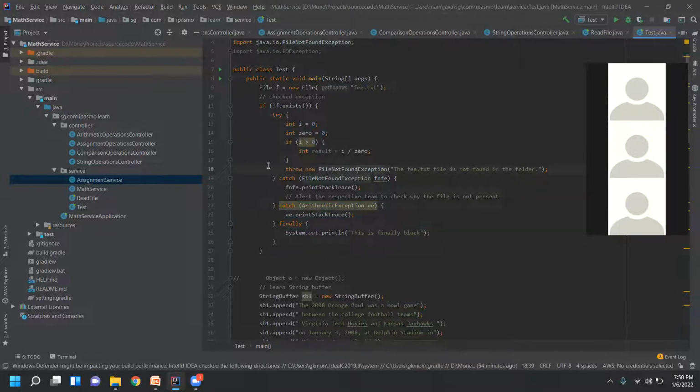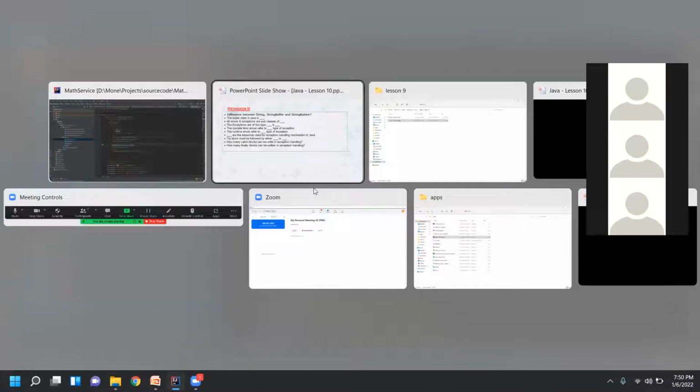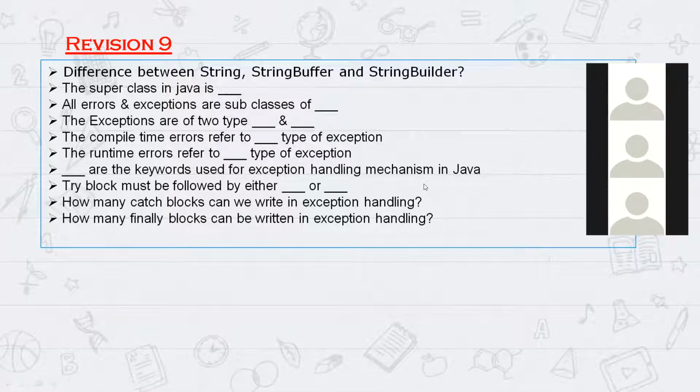Yeah. So the main thing is you just have to find the difference between runtime and compile time exceptions, and then write and catch the exception accordingly. Okay, fine. So the next question: compile time errors refer to dash type of exception. Hasni, you answer the next two questions.